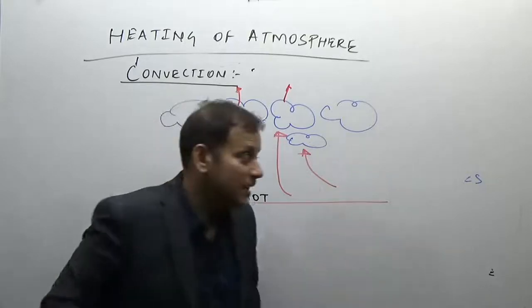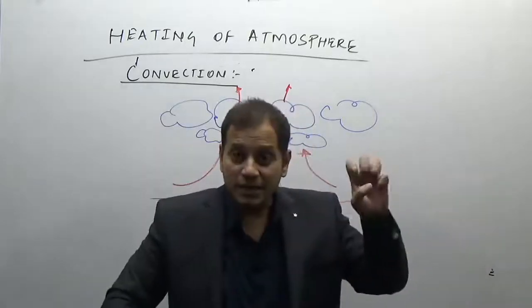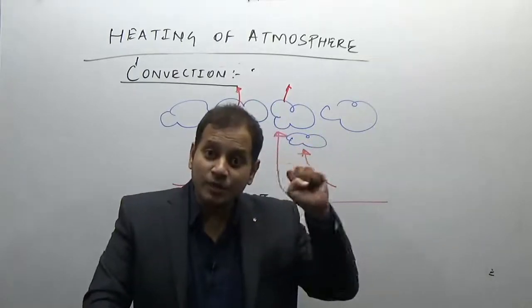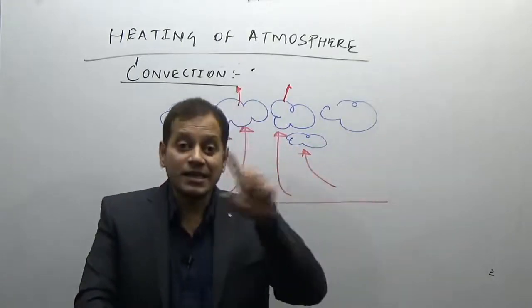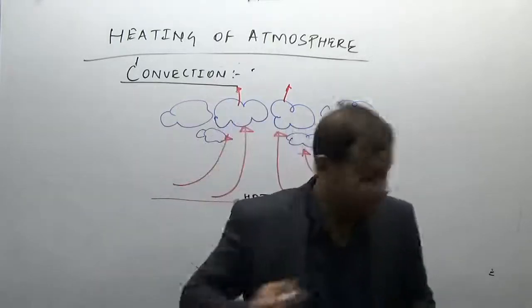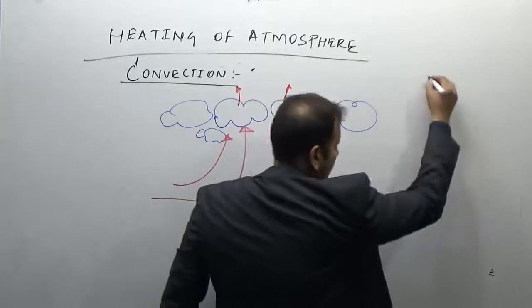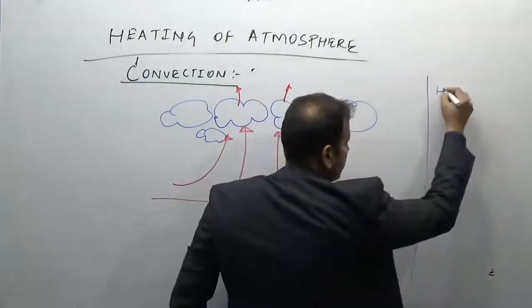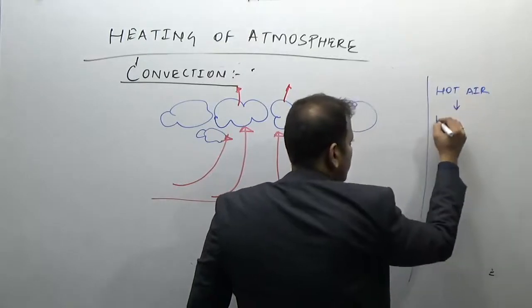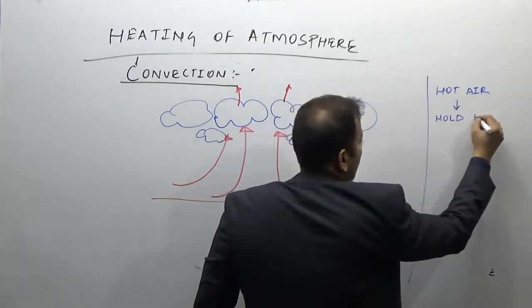But you remember that the humidity holding capacity, that is, how much moisture air can hold, is directly related to temperature. So you remember, hot air can hold high humidity.